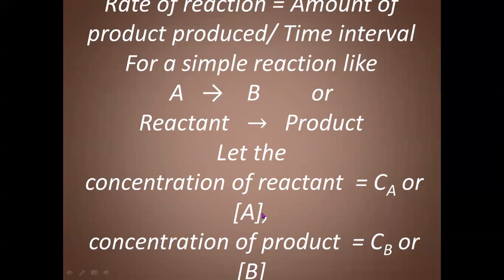And concentration terms can be represented either like Ca for concentration of reactant A, or it can be enclosed in square bracket. So both ways we can represent the concentration terms. Similarly, concentration of product will be equal to Cb, or B written in square bracket.